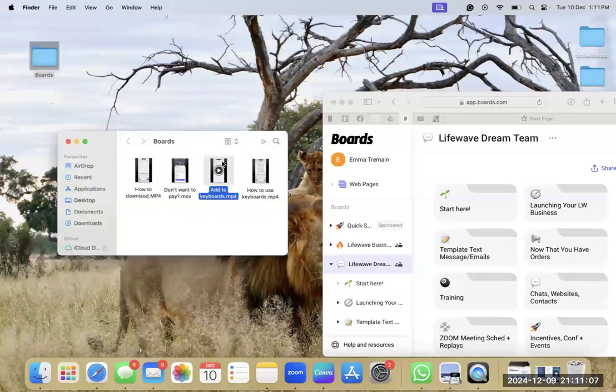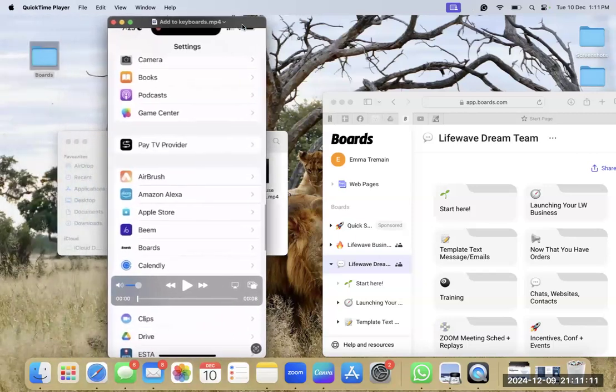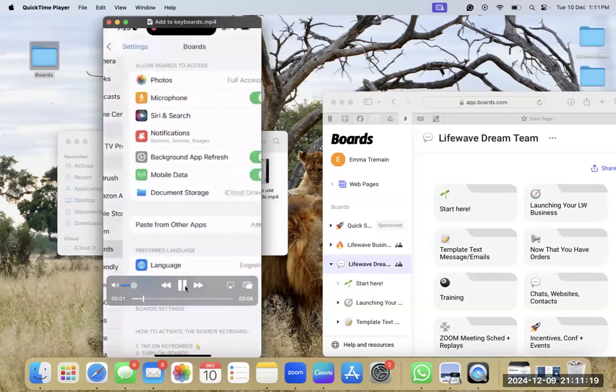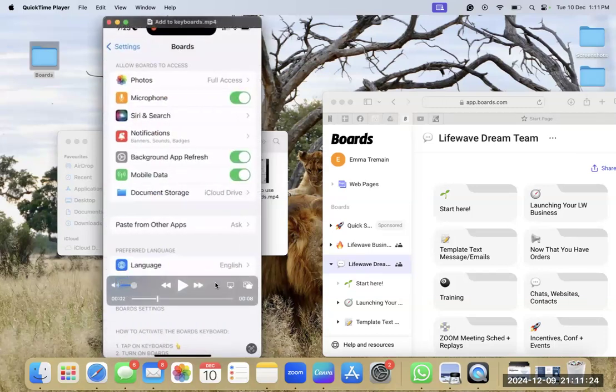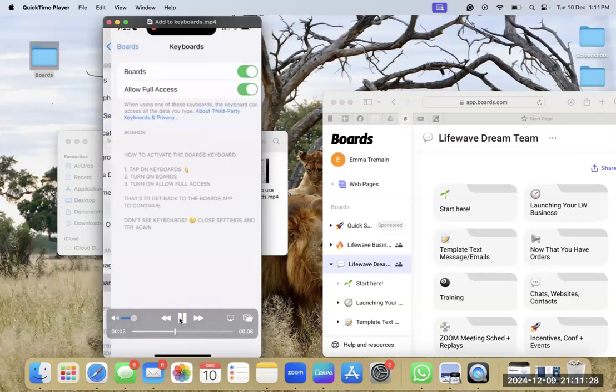All right, now we'll go through how to add it to keyboards. So you want to go into your settings on your mobile phone and you want to scroll down to the boards section in settings. And then you want to go into keyboards, which is here. You click on that.